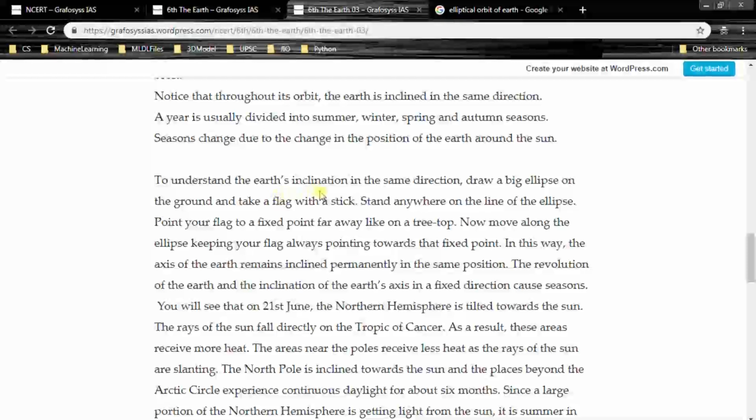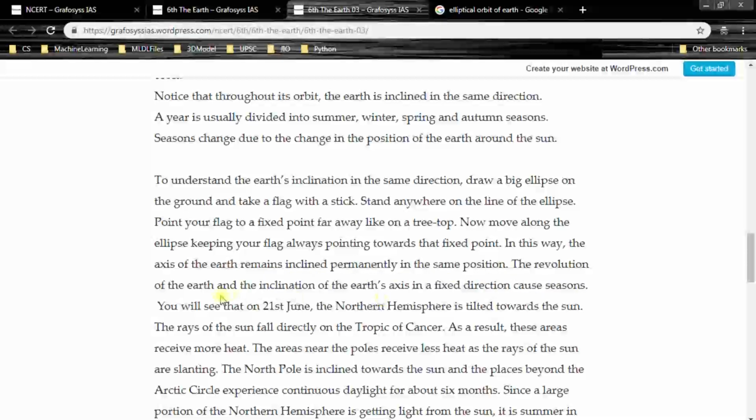To understand the Earth's inclination in the same direction, draw a big ellipse on the ground and take a flag with a stick. Stand anywhere on the line of the ellipse. Point your flag to a fixed point far away, like a tree top. Now move along the ellipse, keeping your flag always pointing towards that fixed point. In this way, the axis of the Earth remains inclined permanently in the same position.